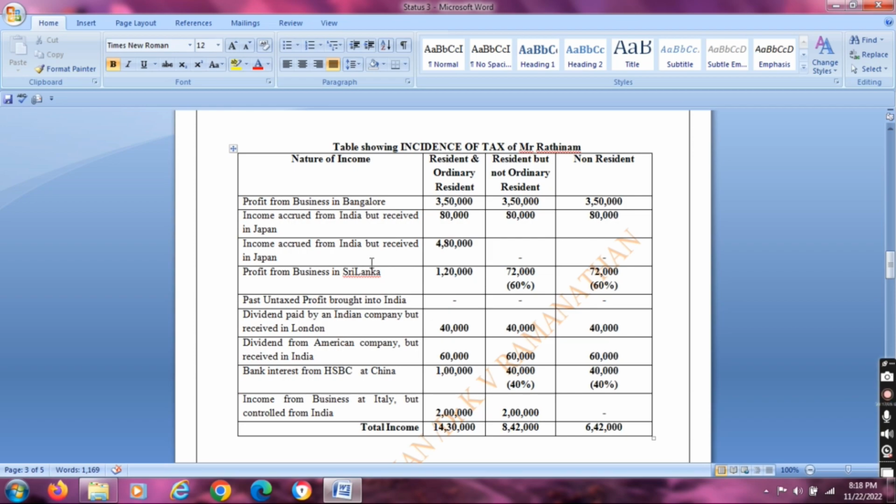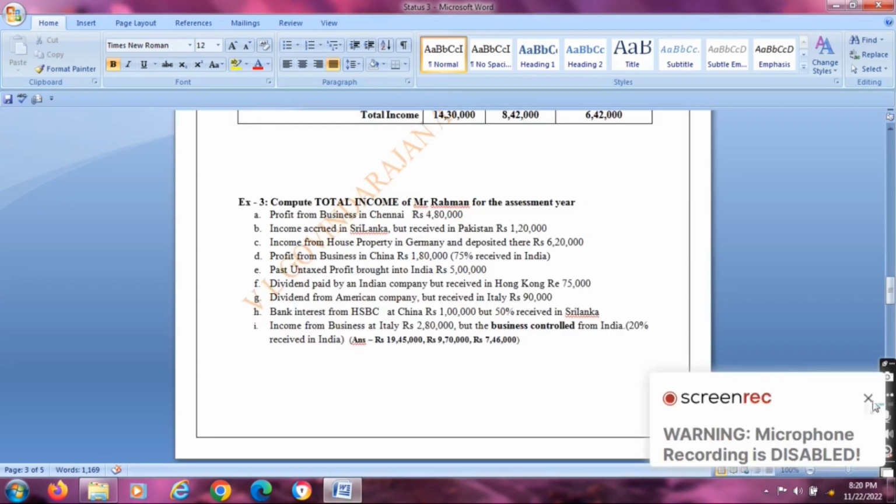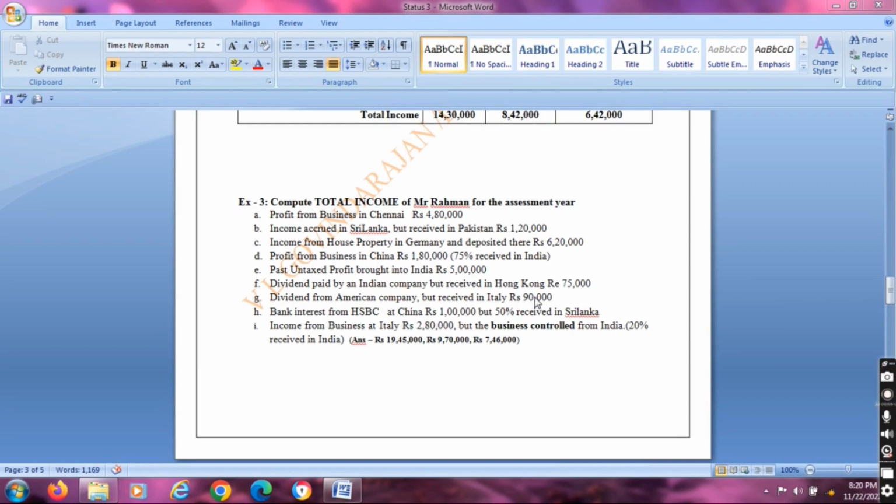And for the second, resident but not ordinary resident, his total income will be 8 lakh and 42,000. You have to pay tax in India accordingly. And for the non-resident, his income was 6 lakh and 42,000. You have to pay tax in India accordingly. In the same pattern, exercise 3, the listeners can practice it and check up the answer.